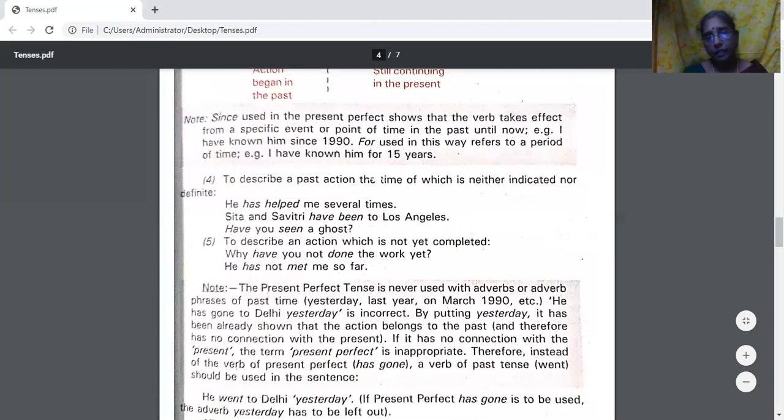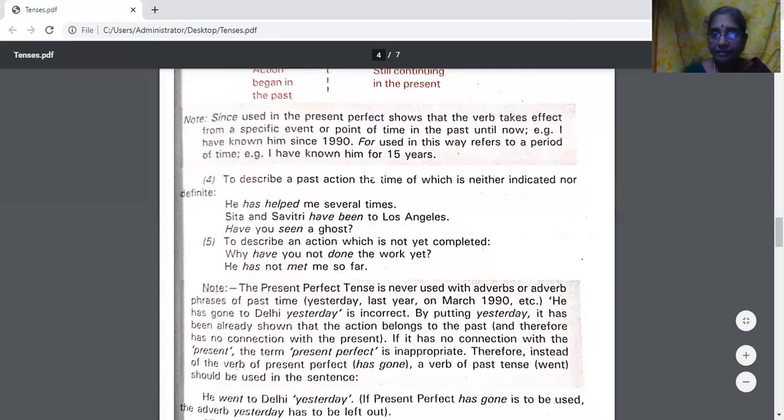And generally in the perfect tense, we have to use it to describe a past action, the time of which is neither indicated nor definite. He has helped me several times. A past action. That is, helping is in his nature. He helps many times. The time is neither indicated nor definite. We don't know what the time is, how many times, all these things we don't know. Sita and Savitri have been to Los Angeles. Means they have been many times. The number is not definite. We don't know the exact number.